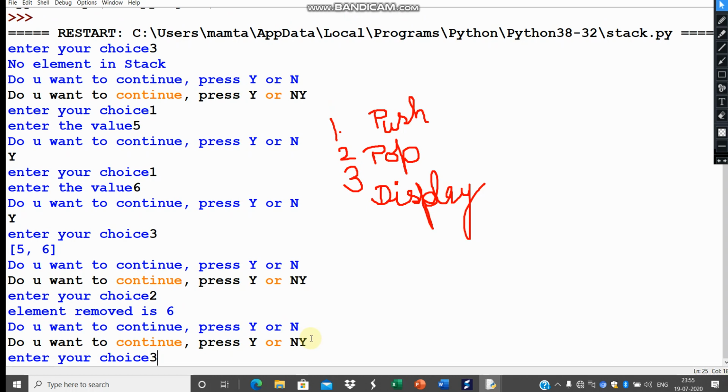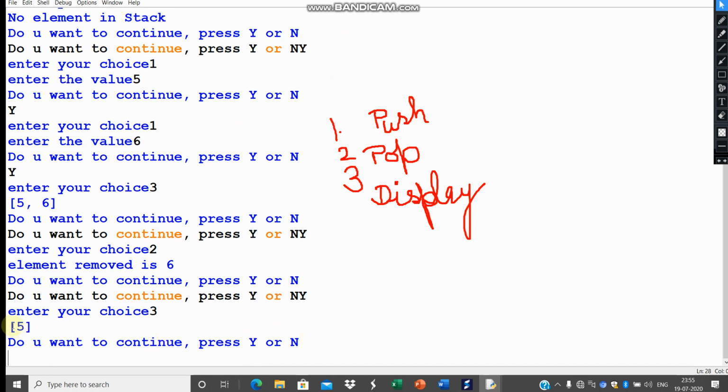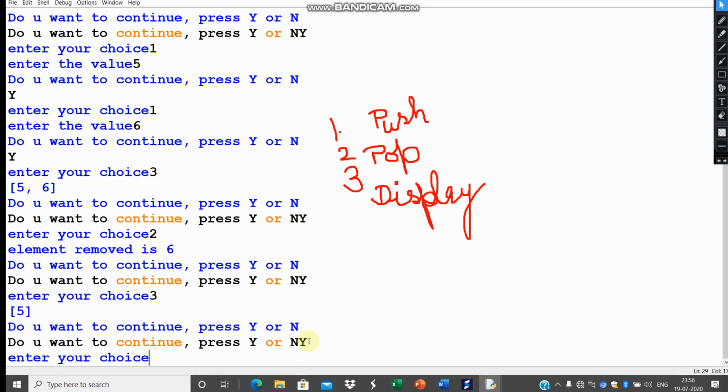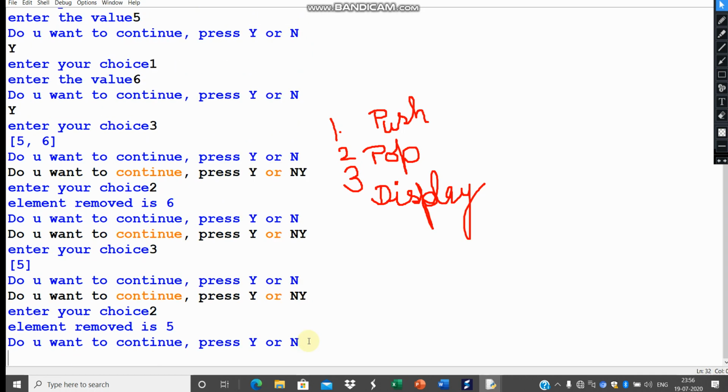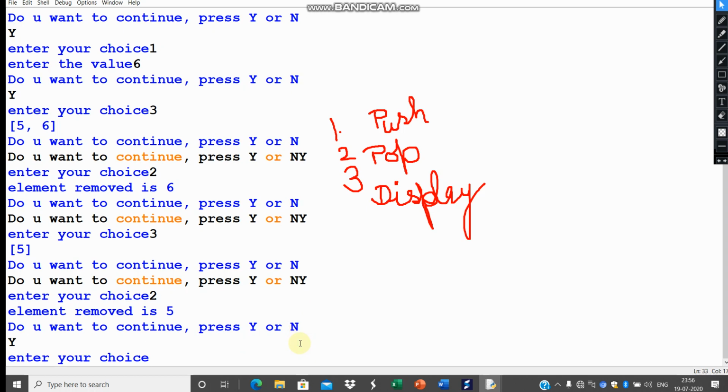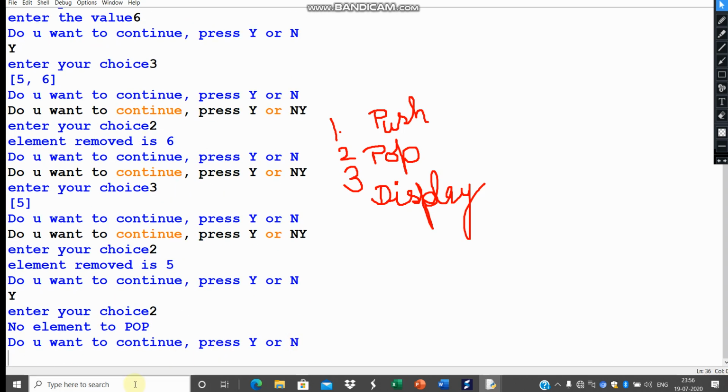Now display, I would like to display, only the element 5 is left in the list. So we have inserted 2 elements, 5 and 6, first element, second element, and then displayed, 5, 6 came, and then we popped. So element removed is 6, so left with 5. Again if I'm removing the element by calling the function pop, pressing choice 2, now element 5 is removed. Again if I'm running 2, now no element to pop because 5 was the last element in the stack.